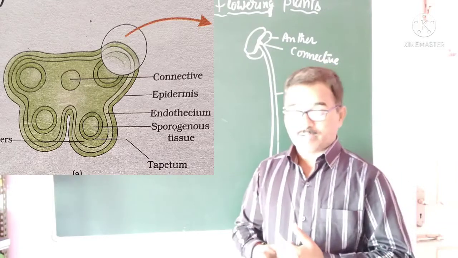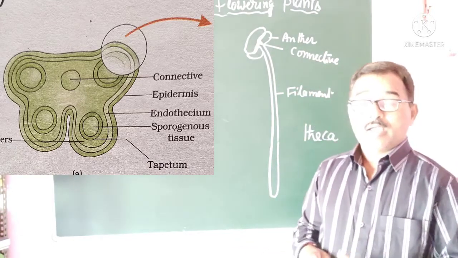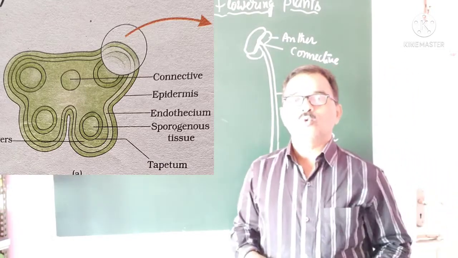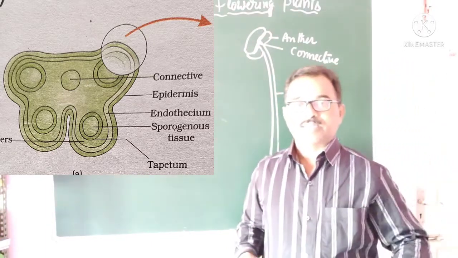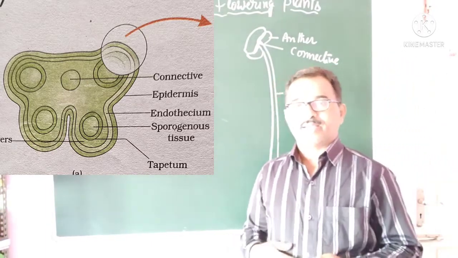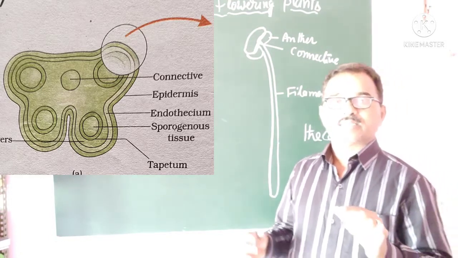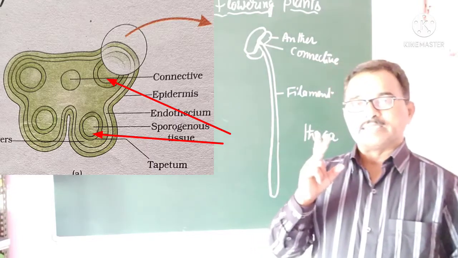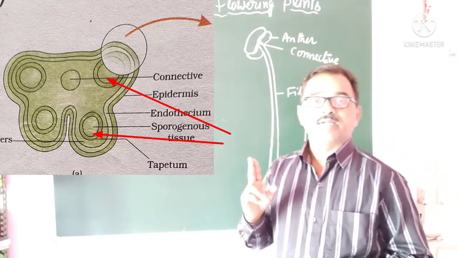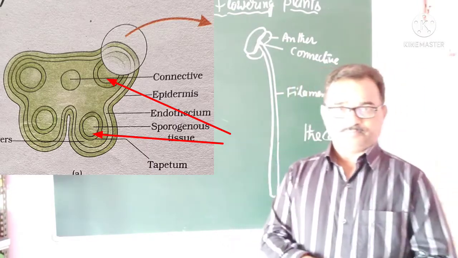Pollen grains are nothing but male gametophytes. Each lobe has two such microsporangia, surrounded by a sheathy layer, and such a structure is called a theca. Each lobe has two thecae, hence it is called a dithecous anther.